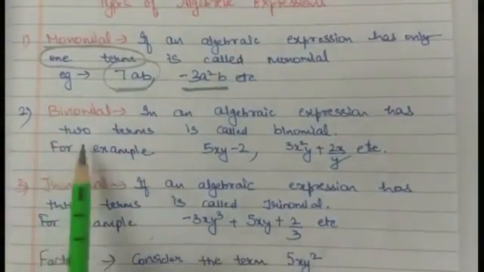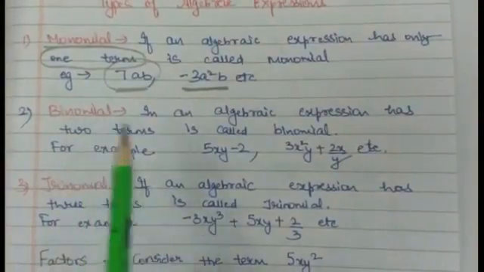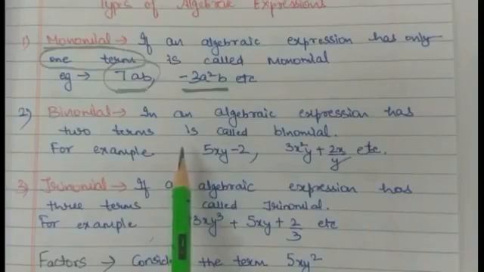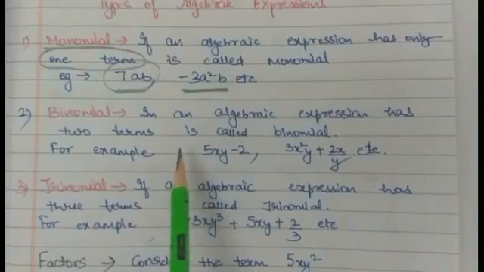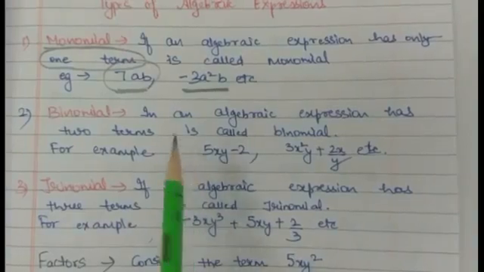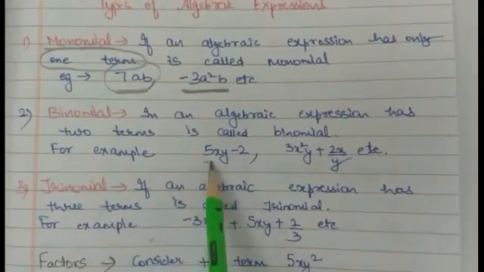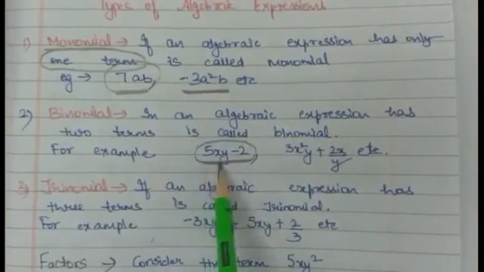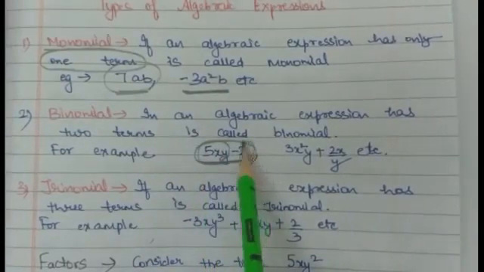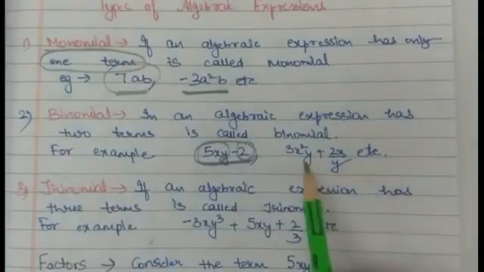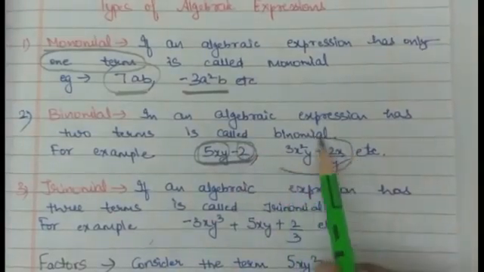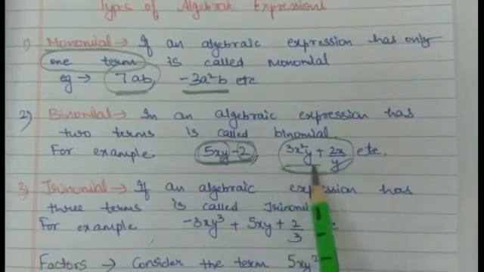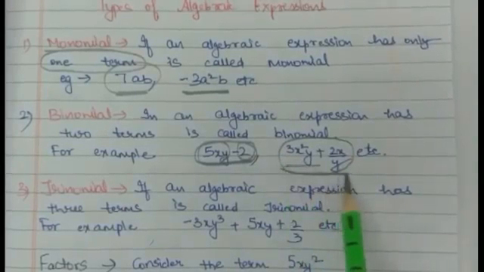Now, next is binomial. Binomial means two terms. Like monomial having one term, binomial having two terms. So, for example, 5xy minus 2. Now these are two terms. This is one term, this is second term. Similarly, if you see here, this is also a binomial. This is one term and this is second term.